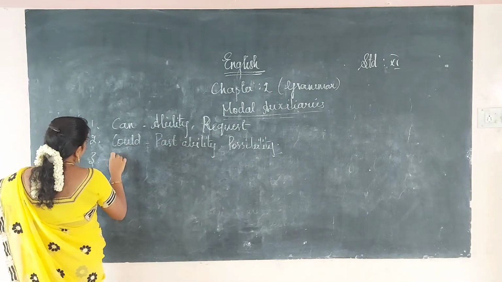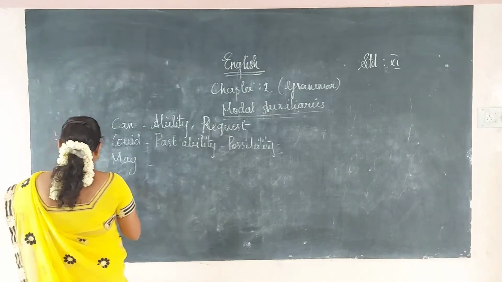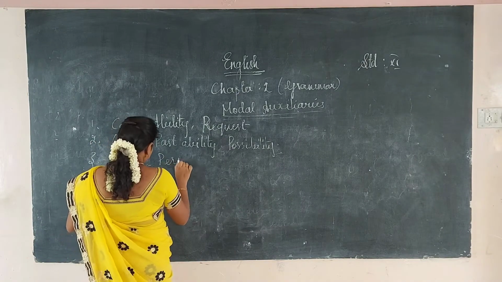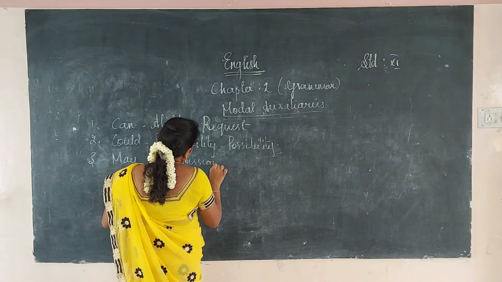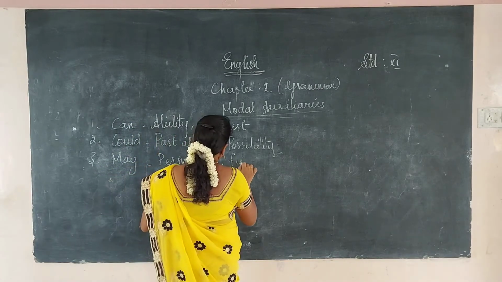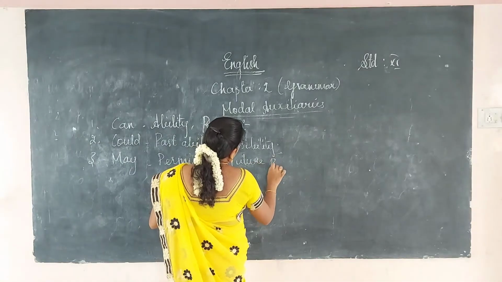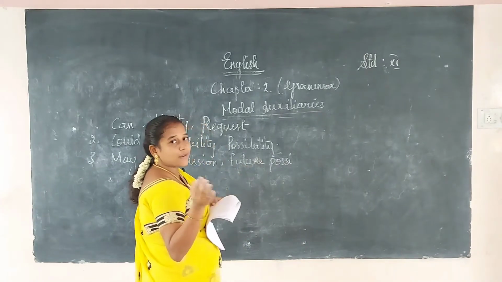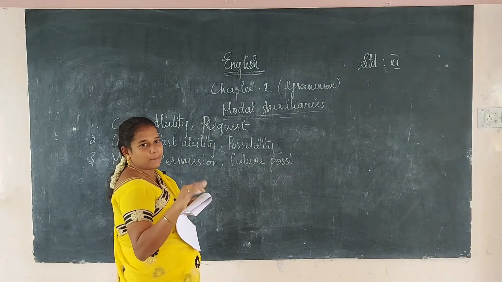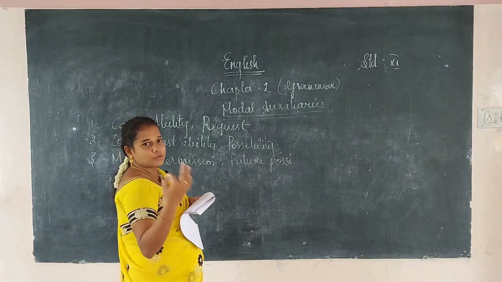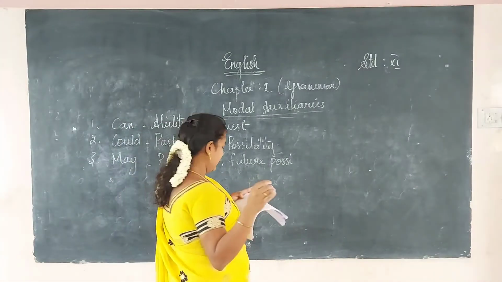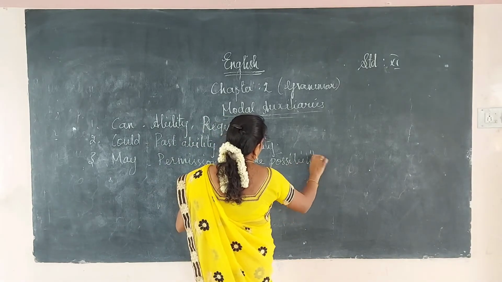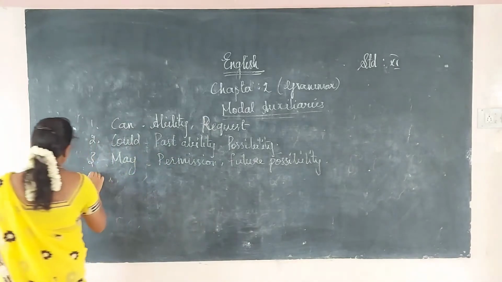May and might. May we will use for permission and future possibilities. One is permission, another we will use for future possibilities. It may rain tomorrow. That is a future possibility. It is not happening now, but it will happen. There will be a possibility of the event happening. There we will use this may. Future possibilities.